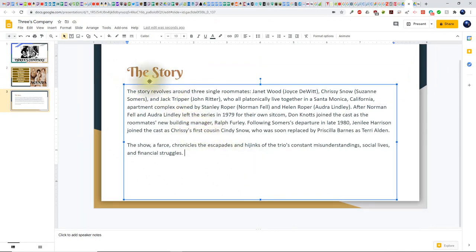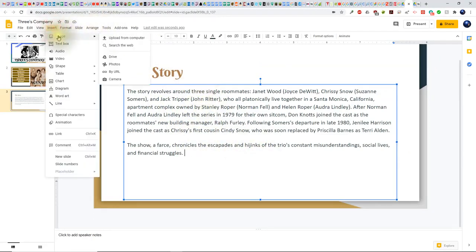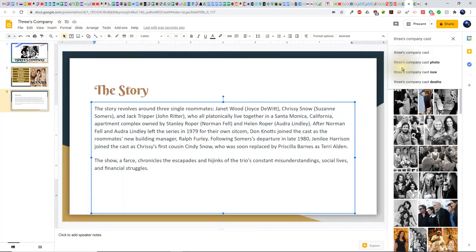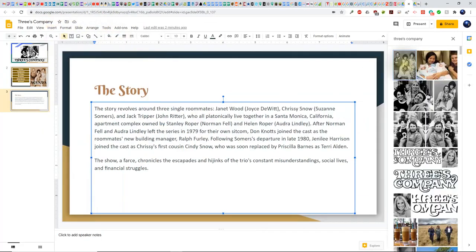So now after typing in this part of the story here, I'm going to be adding images as well. I'm going to click on Insert, Image, Search the Web. And I'm going to click on the first image here. Click on Insert.